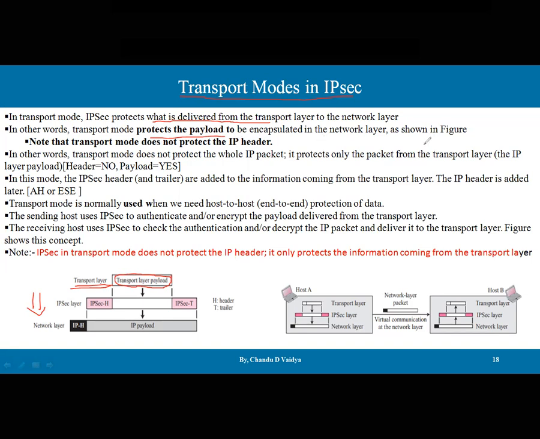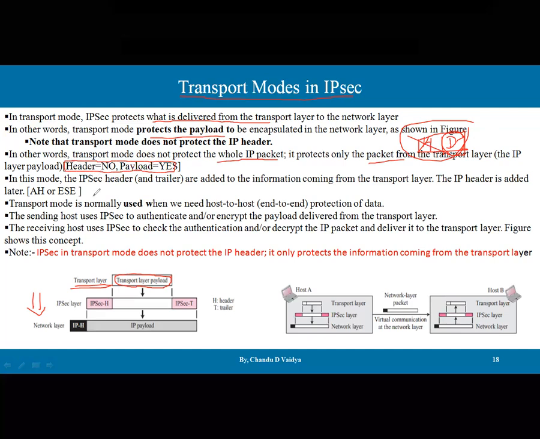Let's see, we have this header and the data. What is the format of this particular upper layer? Out of this header and data, the data is the payload. This payload is the only part that is going to be protected, not the header. The header is not protected. In other words, the transport mode does not protect the whole IP packet. It protects only the packets from the transport layer. It means the header is not protected, because only the payload is going to be protected.